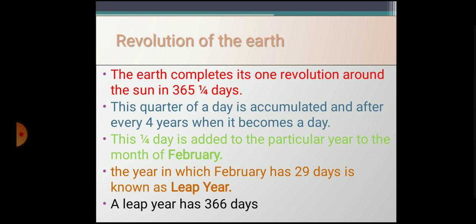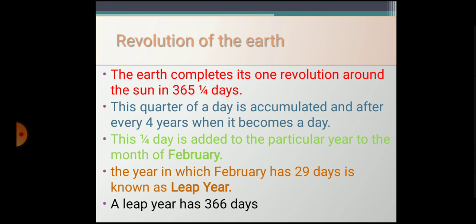This quarter day is added after every 4 years. That is why after 4 years we are having a leap year. A leap year is having 366 days. In that year our February month is having 29 days.